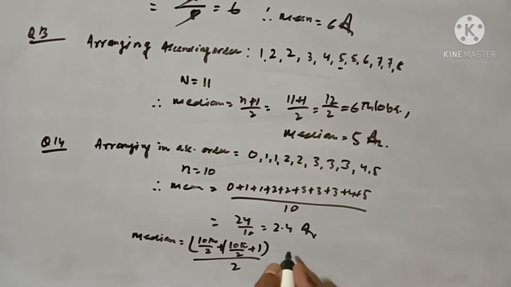So it will come to the 5th observation plus the 6th observation, by 2.